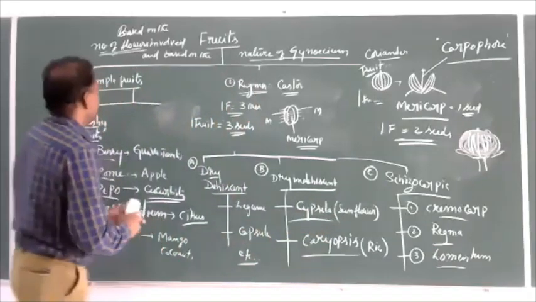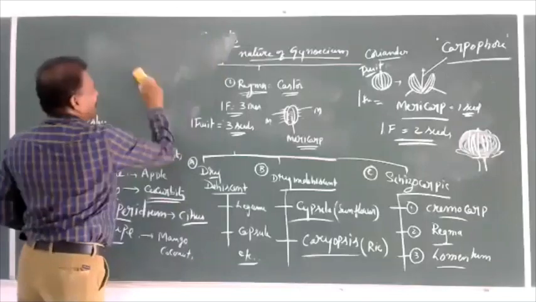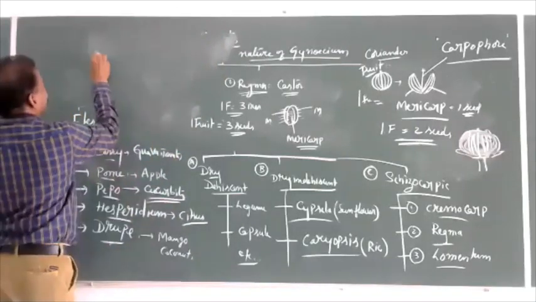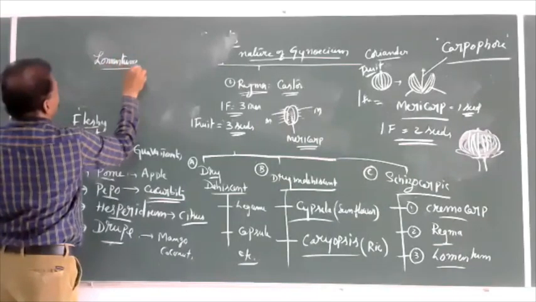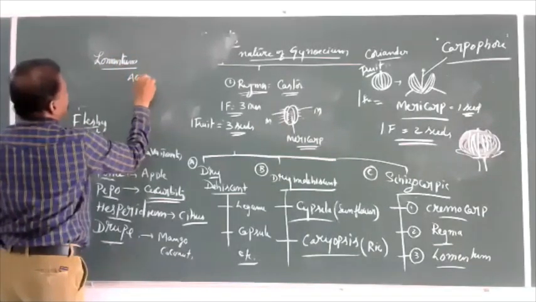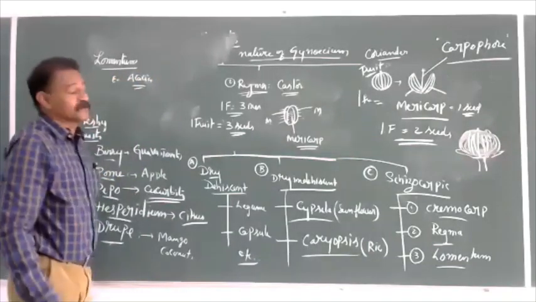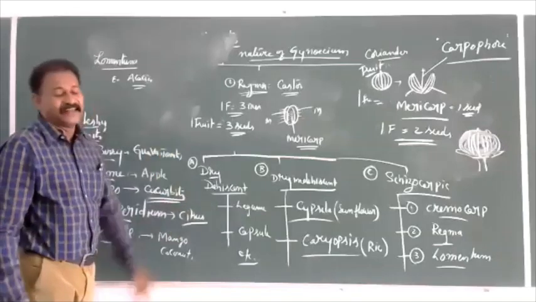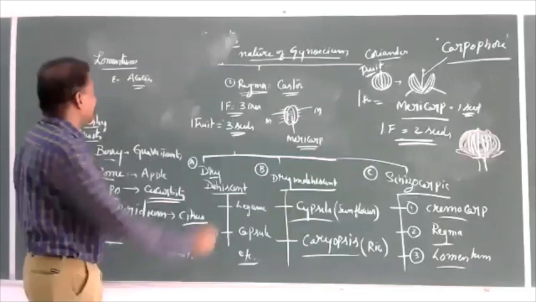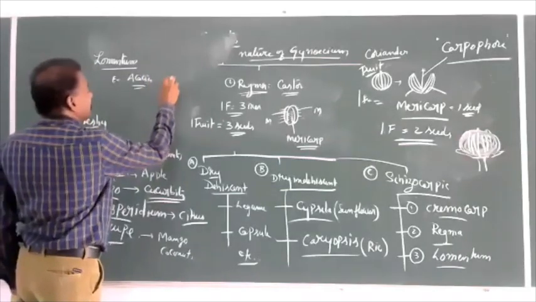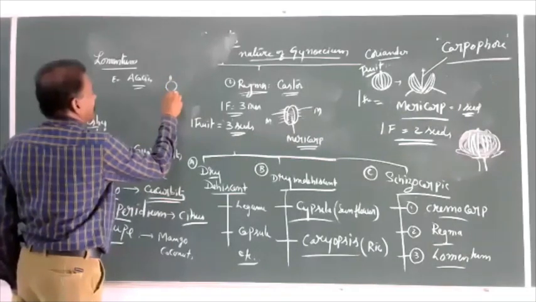Lomentum. Lastly, Lomentum. Example: Acacia nilotica, a spinous weed found everywhere in our country, also Australian acacia.